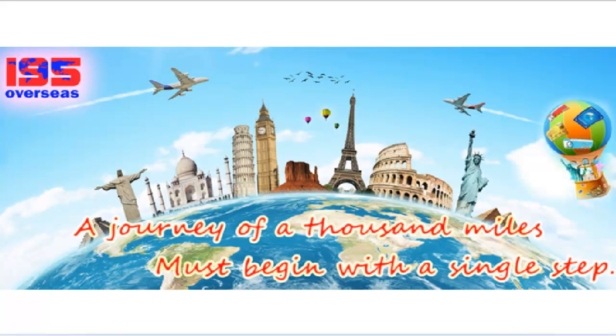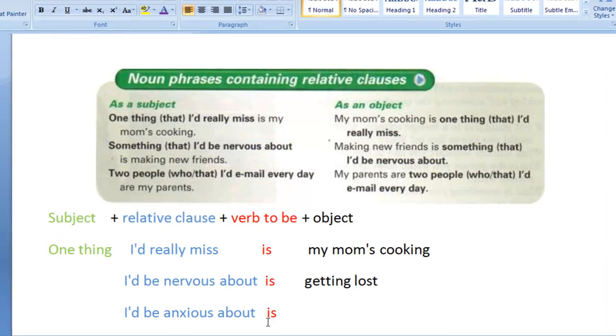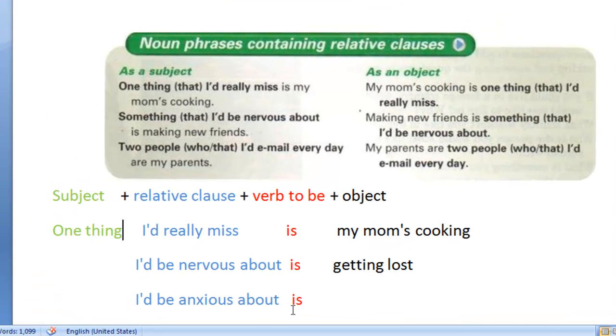Hi everyone. By the end of this class, you'll be able to express your feelings towards traveling to other countries. You'll learn how to use noun phrases to do this. In our previous class, we learned how to express these ideas, and what we focused on was using the noun phrases as the subject of our sentence. What we're going to do today is focus on the right side of this chart, and learn how to use the noun phrases as the object of our sentence.